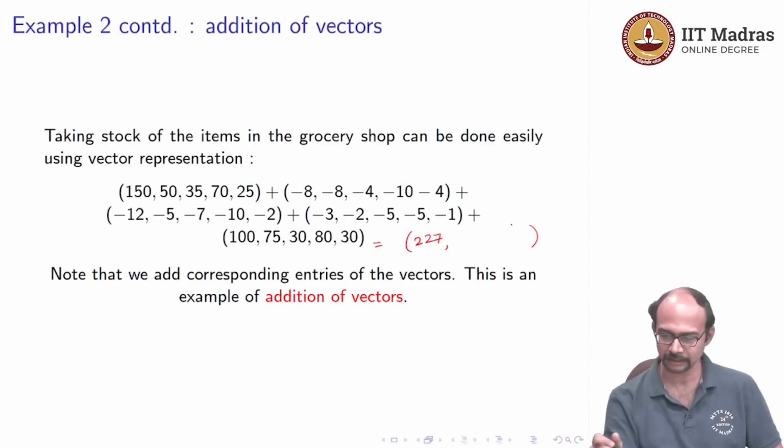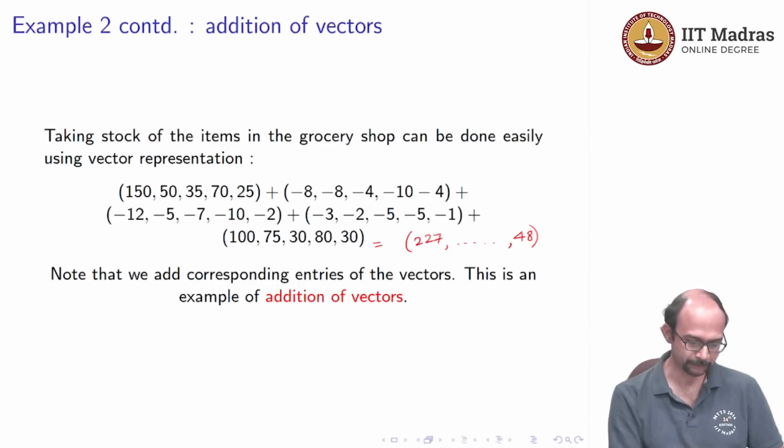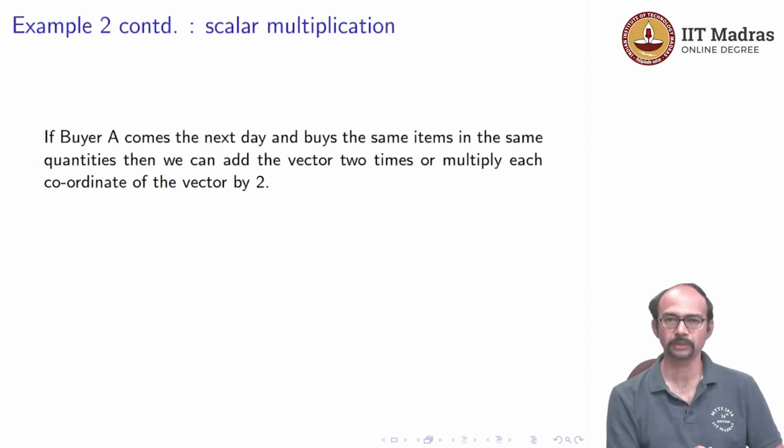The last entry, let us calculate that. So you would have the last entry, that would be 25 minus 4 minus 2 minus 1. So 25 minus 7, that is 18, and then plus 30. So 48. Okay. So I hope you understand how to add vectors. This is an example of addition of vectors. Okay. So we can do one more thing.